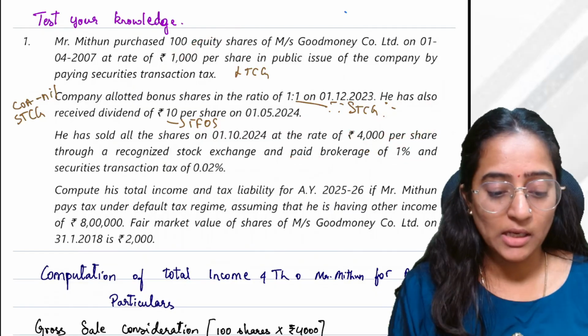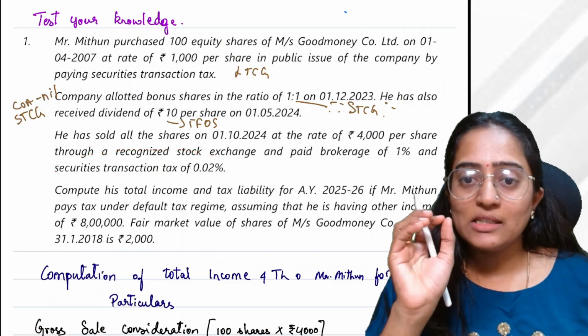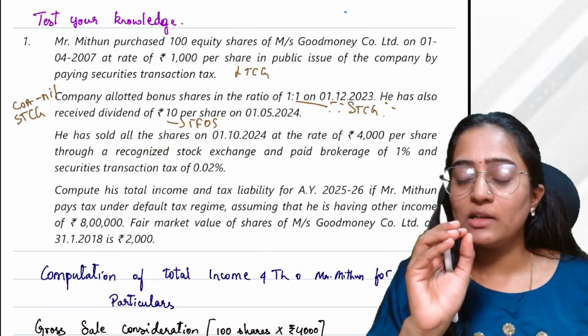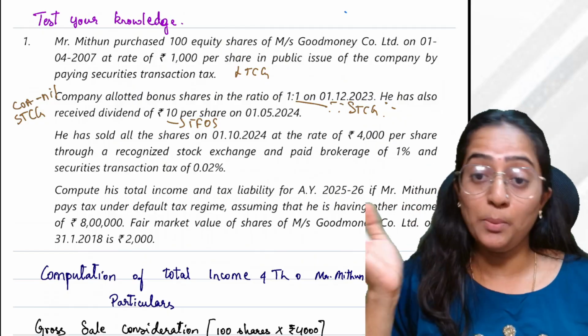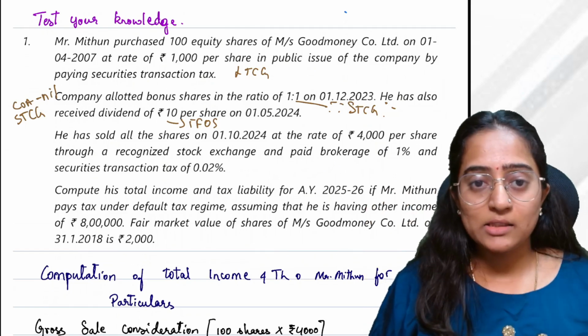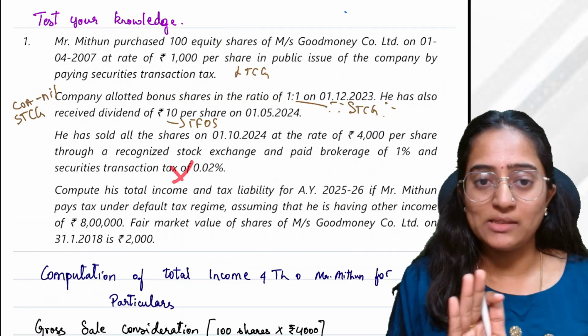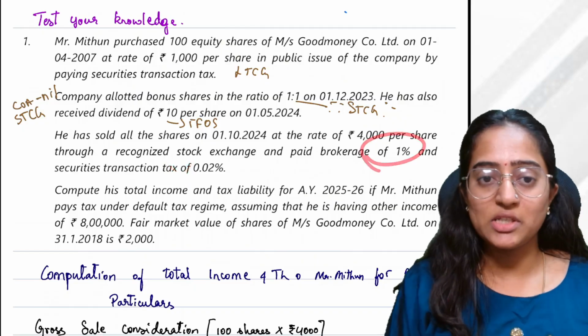Remember, STT is not allowed as expenses under your capital gain. It is allowed as expenses under your PGBP, provided you are doing the business of share trading. Understanding? STT is not allowed as expenses. Don't take this deduction in your capital gain. Brokerage is allowed. Brokerage you can take.